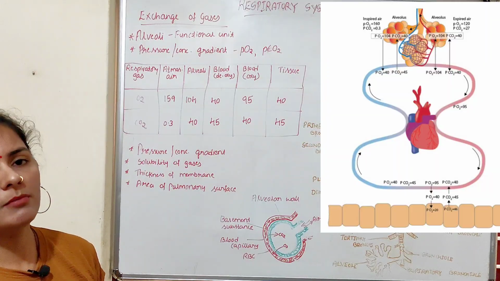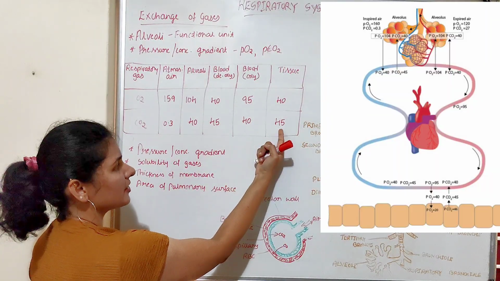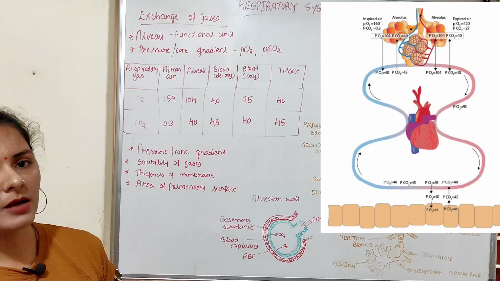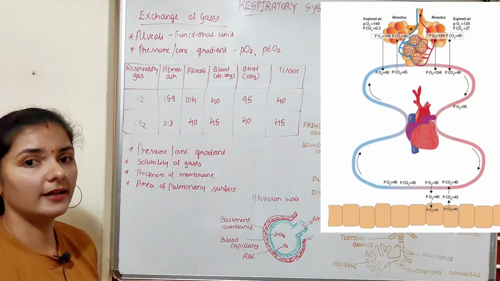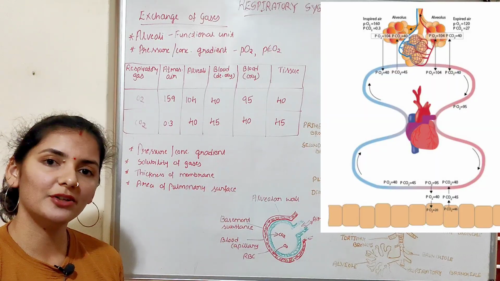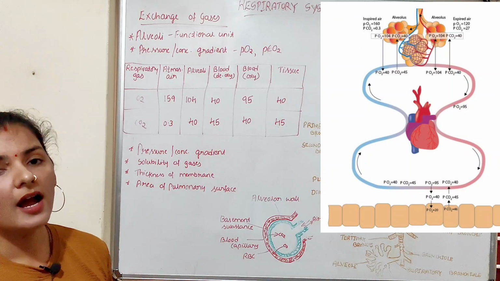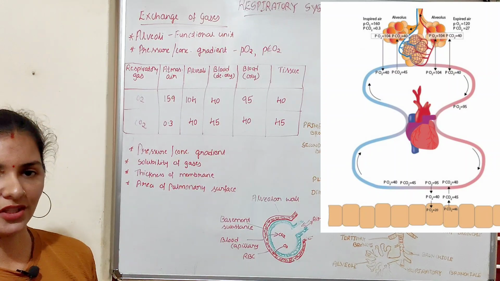Now the blood becomes deoxygenated because it gives oxygen to the tissue and it receives carbon dioxide from the tissue. That's why the blood now becomes deoxygenated blood. And now this deoxygenated blood enters the heart, and it will be sent to the lung for the process of oxygenation.